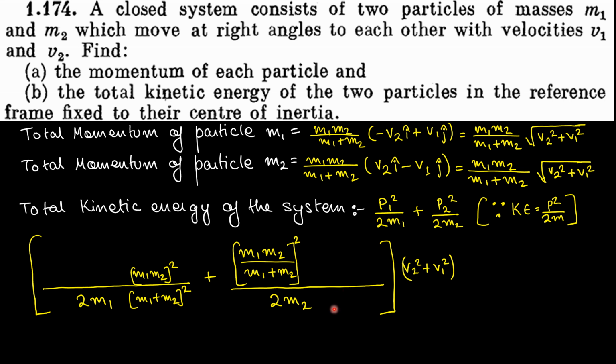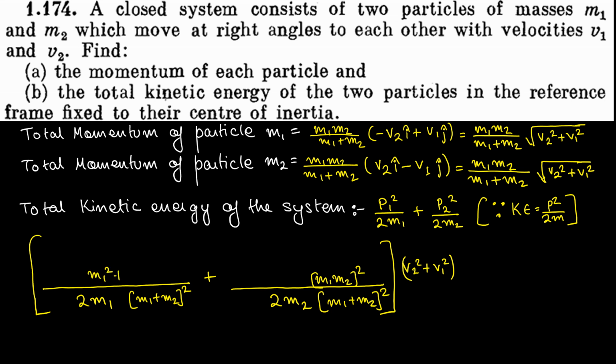Now m1 m2 whole square is nothing but m1 square into m2 square, and the square and square root get cancelled, so we're left with m1 m2 divided by 2. Similar thing can be done out here: m1 m2 whole square is m1 square into m2 square, the square and square root get cancelled, so we're left with m2 m1 divided by 2.